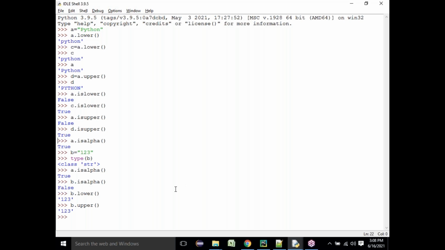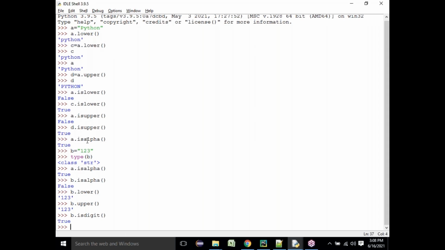Okay, so here b dot isdigit. So what is isdigit? Isdigit is again a method which will check whether all the characters are digits or not. 1 is a digit, 2 is a digit, 3 is a digit, right? Digit means numbers. Yes, so it will give you true. So b dot isdigit is true, b dot isalpha is false.